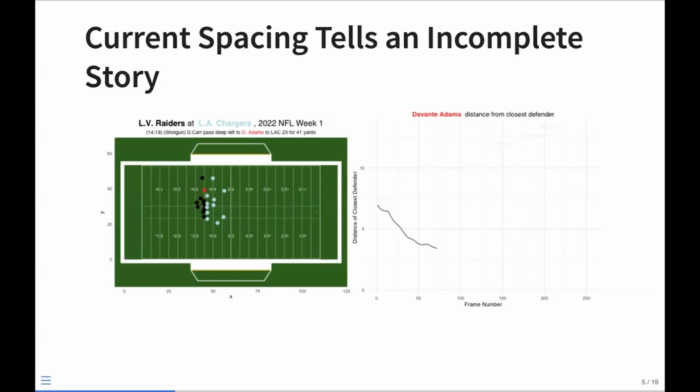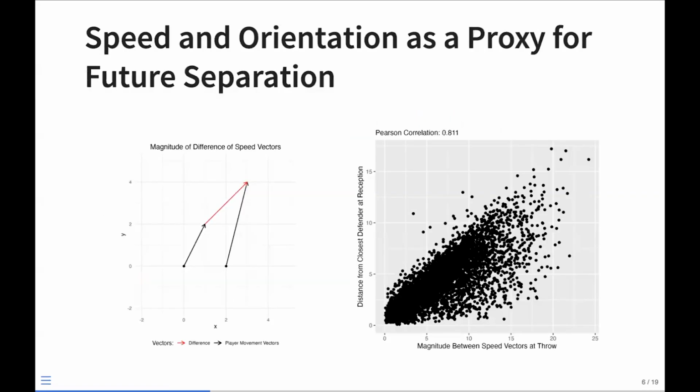So here, this leads into us using speed and orientation as our proxy for future separation, since compared to that, current separation is not as important. Here, we're essentially adding the speed vectors to the current player positions, and then taking the magnitude of the difference of those vectors. And here we see a pretty strong correlation with actual separation at time of catch, with the correlation around 0.811.